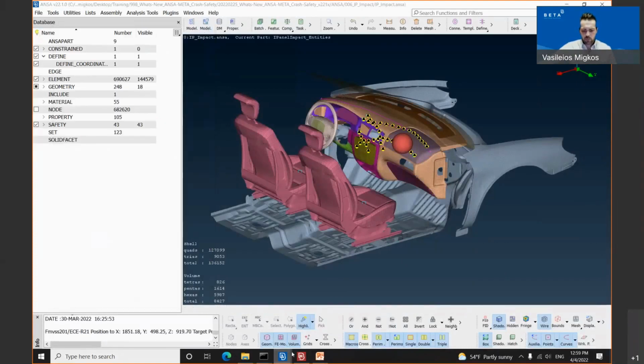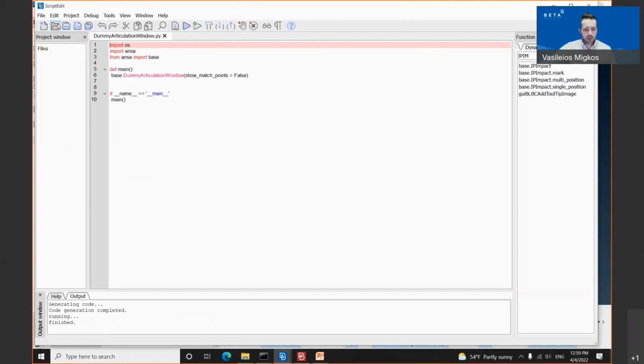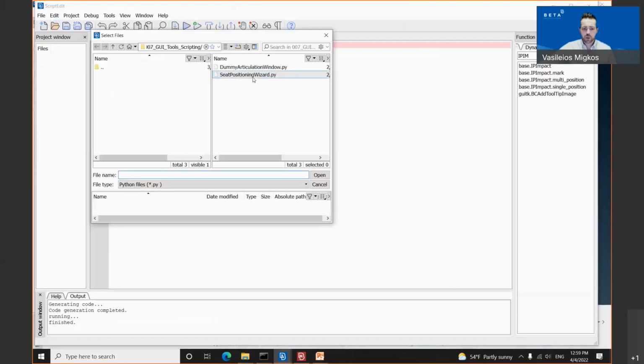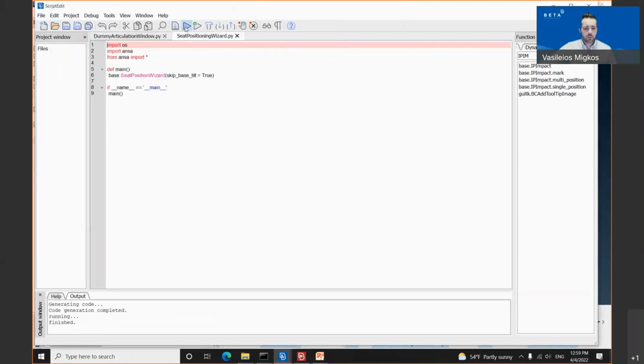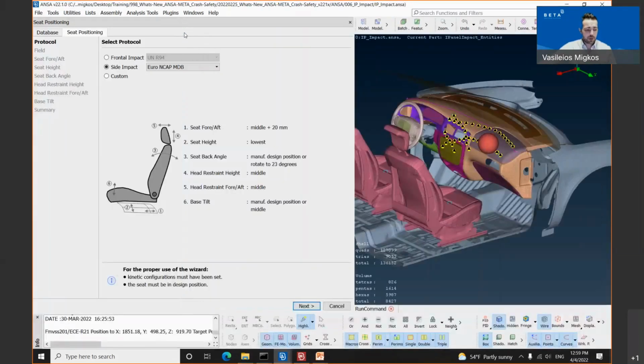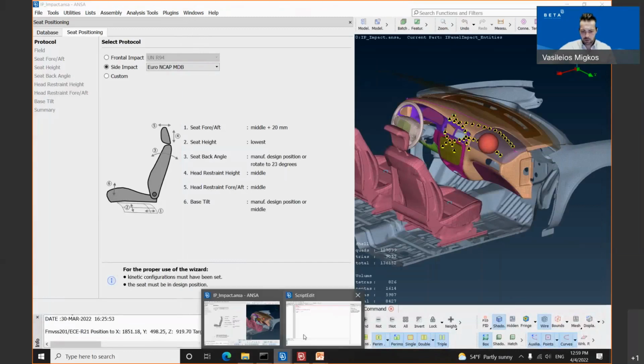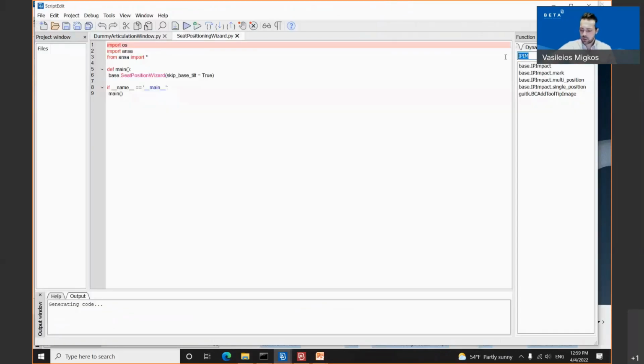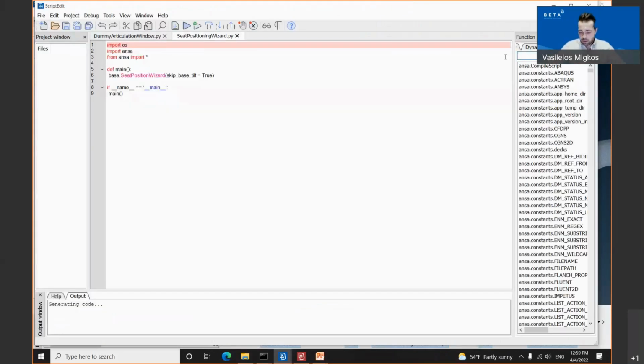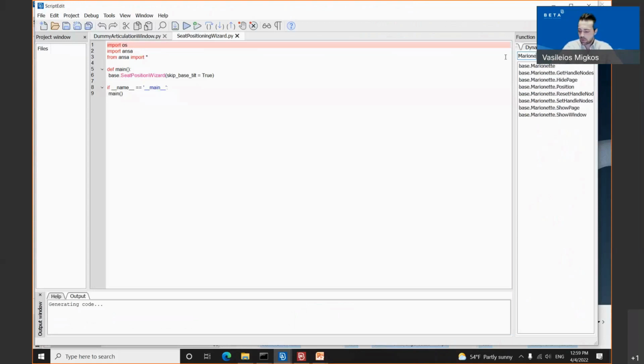In a pretty similar way, if we open up the next example, which is the seat positioning wizard, once we click the run button again, the seat positioning tool pops up. Apart from these, the user can also type inside the function list the scripting for the dummy marionette and the seatbelt, by simply typing marionette.